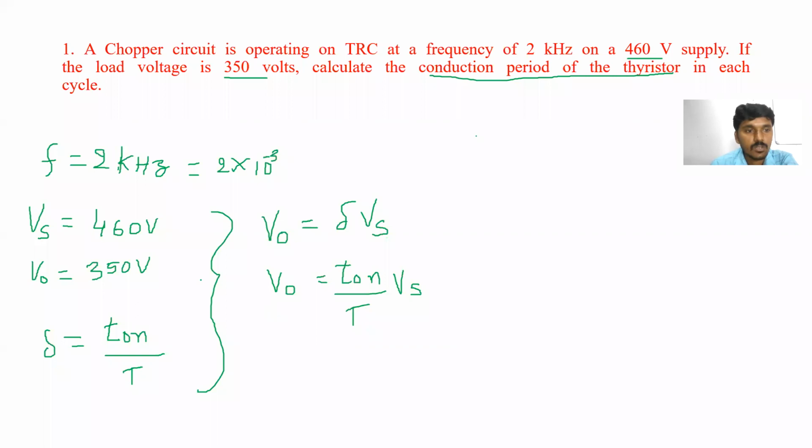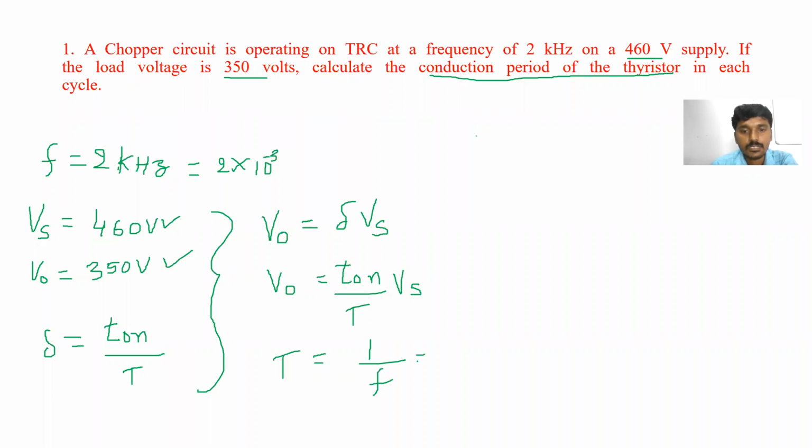So we know the value of output voltage, and we know the value of supply voltage, Vs is equal to 460. Which parameter don't we know from this equation? Capital T we don't know. Is it right? So we know the formula, T is equal to 1 by f.